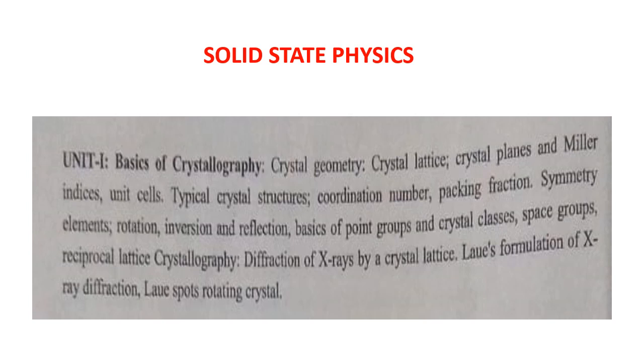Examples of solids we know already. You may come across wood, glass, and other solid materials that we are all seeing. For example, you are seeing your wall. The wall is made up of stones. Stones are nothing but solids. All the things which are closely bound are called solids.